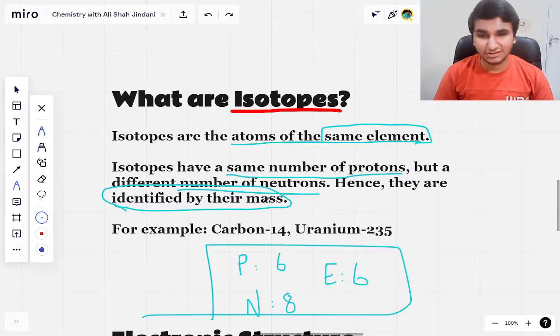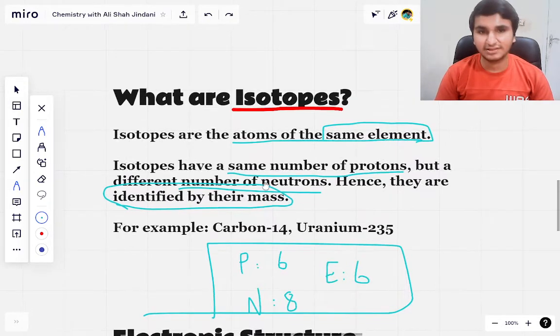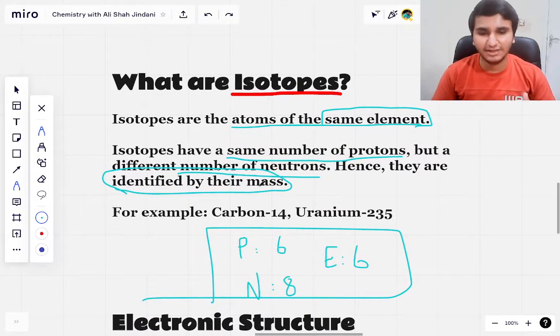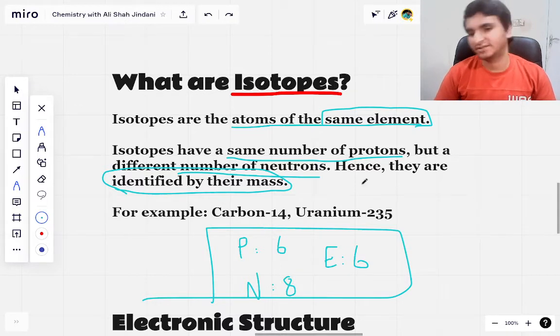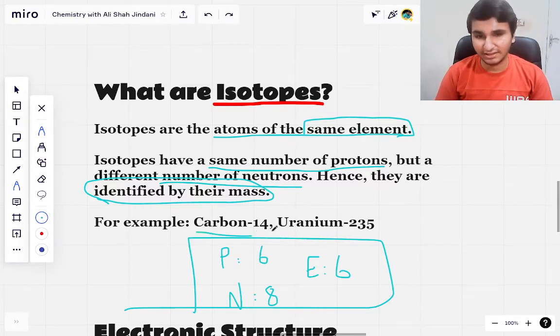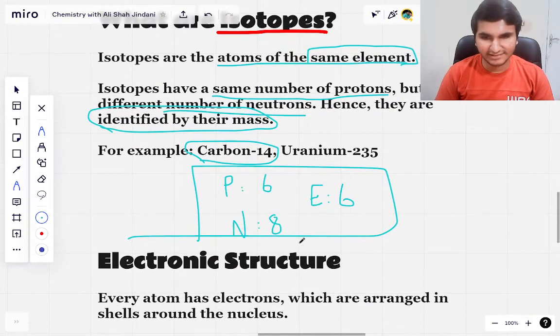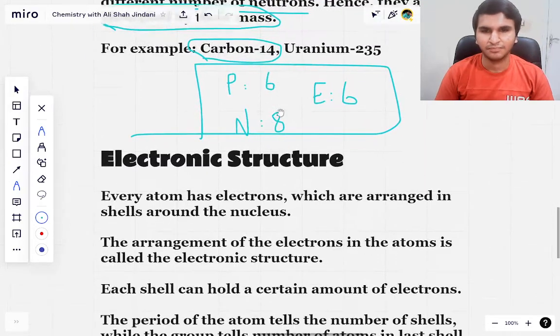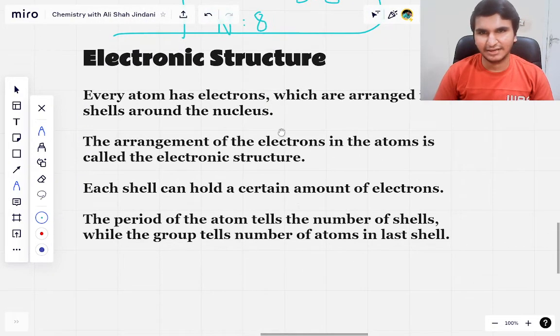Now that is a topic for a physics class, obviously, because it is more inclined towards physics. But you need to know that some isotopes radiate, they emit particles, and hence they are called radioactive, right? This carbon 14 is radioactive. Others also are present, but again, we are not going to go much deeper into that topic right now. Let's leave it for a later video.